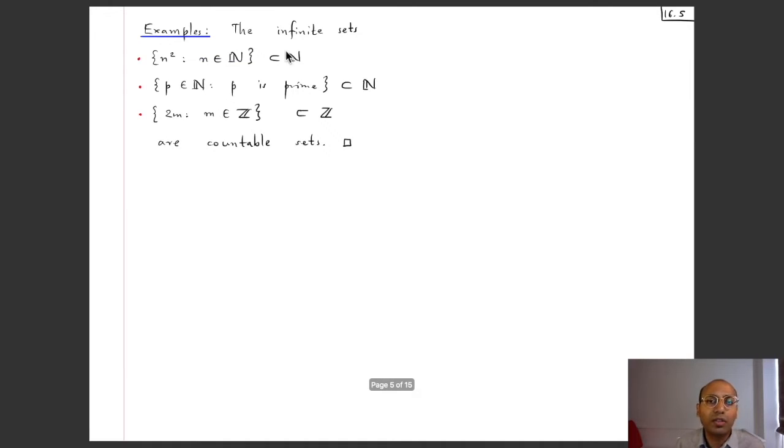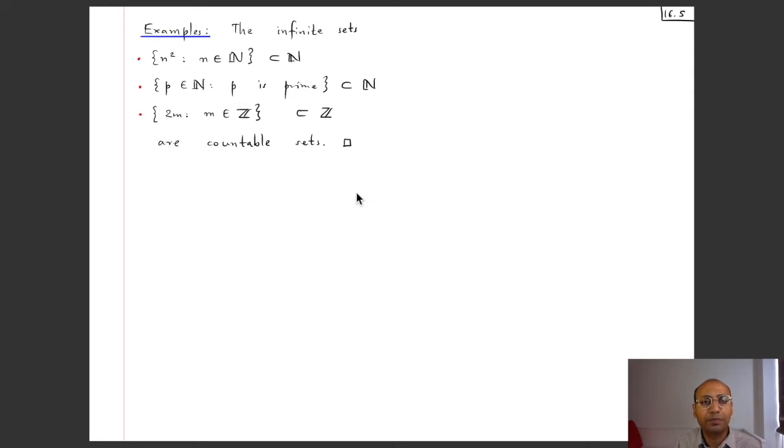Now we know that the set of natural numbers is countable, so if I take any infinite subset of that, then it will be a countable set. For example, if I take the infinite set comprising all the squares, that's a countable set. And if I take the infinite set comprising all the prime numbers, then that's also a countable set. We have also seen last time that the set of integers is a countable set. And now if I take all the even integers, that is integers of the form 2 times m, where m is an integer, that set is also a countable set because it's an infinite set and it's a subset of this countable set.